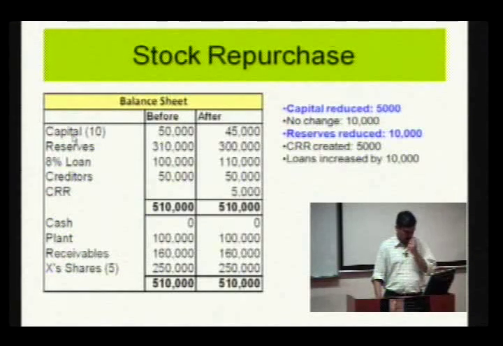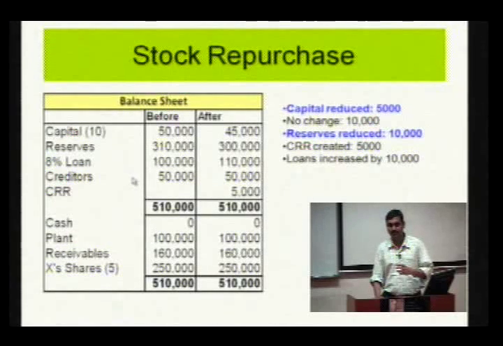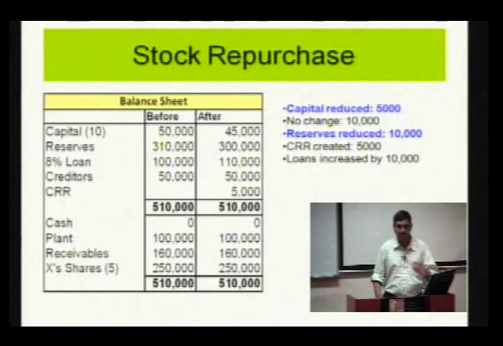In that case, the new balance sheet will look like this. The loan will increase, the capital will come down, there is no change with respect to the cash, and as usual a CRR is created and the loan has increased by 10,000. That means, in this example, the buyback has been financed through a loan.